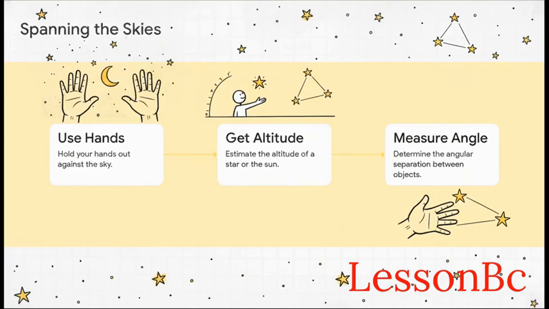The coolest part, though, is that you don't even need a fancy map to measure the sky. You can literally just use your hands. There's an activity called spanning the night skies, where you hold your hands out at arm's length against the sky. Just by doing that, you can estimate the altitude of a star or figure out the angular separation between two objects, like the stars that make up the summer triangle. It's a super fun, hands-on way to connect with the celestial sphere.